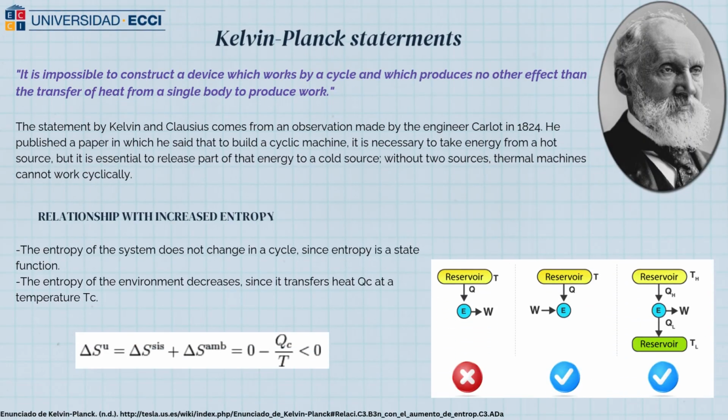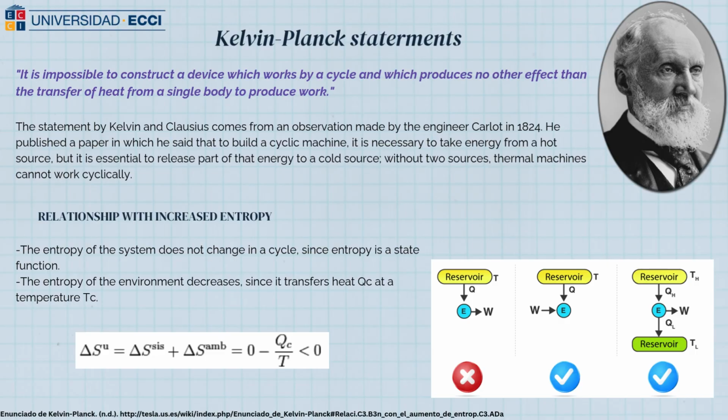According to Kelvin-Planck's statement of the second law of thermodynamics, it is impossible to construct a cyclic machine that takes heat from a single source and transforms it entirely into work to produce no other effect.